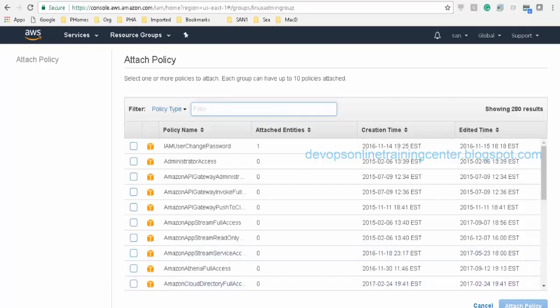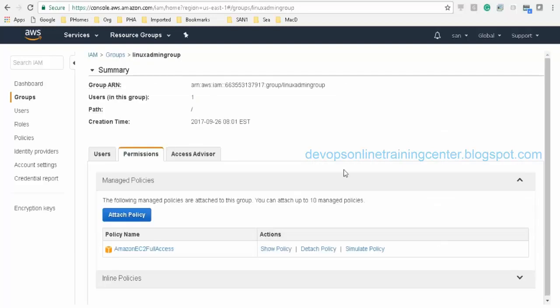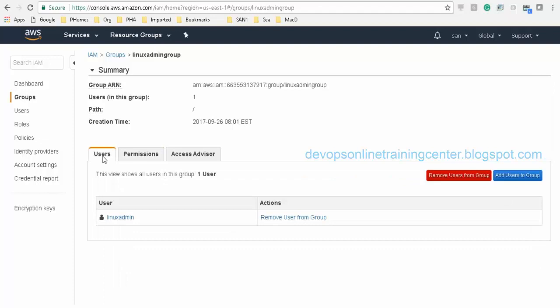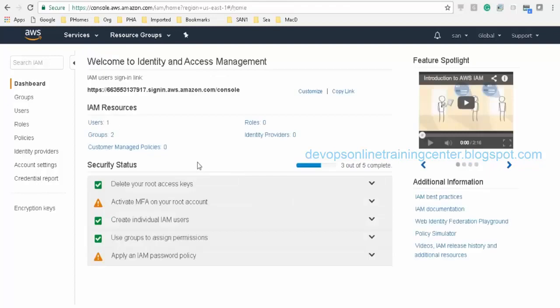I would say the best practice is to have different groups, and the groups already have policies attached. We just add the users to the groups. Do you think that's a better way of doing it? Yeah. We also have created a group, right? So if we want to create a new user now, we can just create the user and attach it to that group, so that user will get all the permissions of that group.